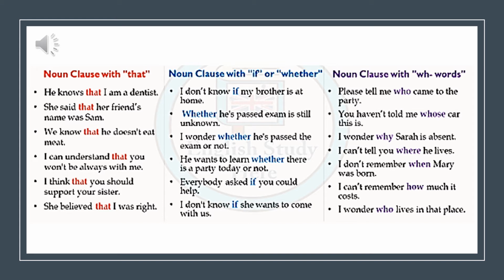Another thing that we must know about noun clauses is that we have different types. For example, we can use that, as in the examples given before. So you use that and then you have your clause. He knows that I am a dentist. She said that her friend's name was Sam. We know that he doesn't eat meat, right? So we can use that. Also, we can use if or whether. Whether means the same as if, right?